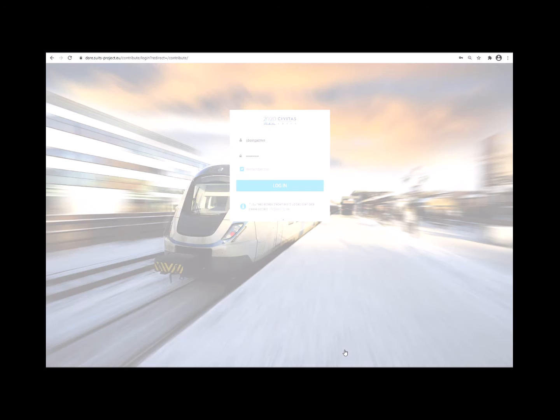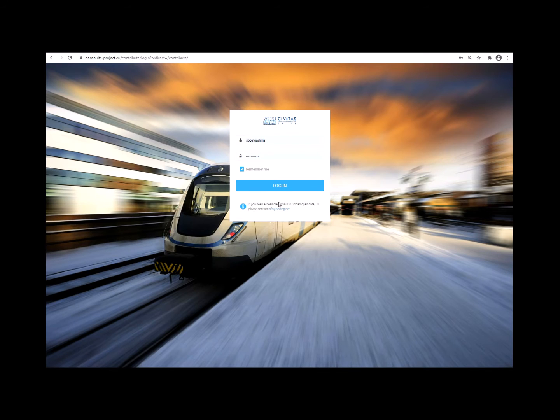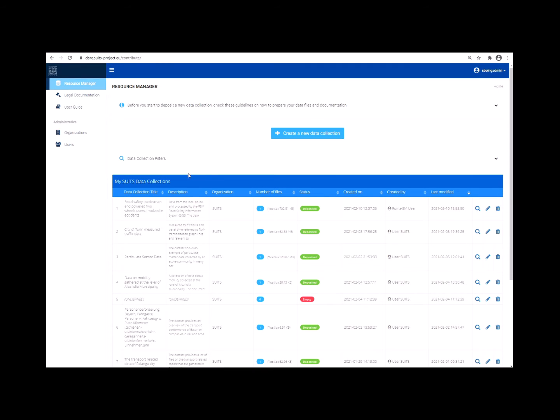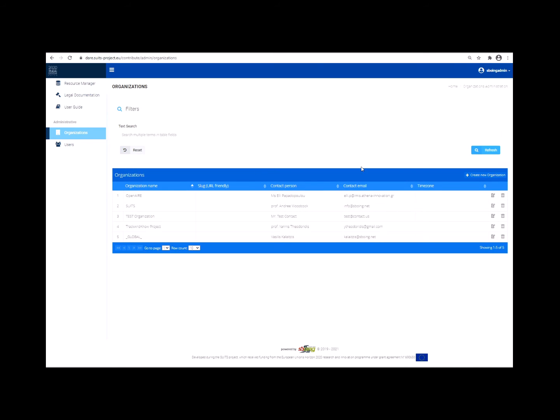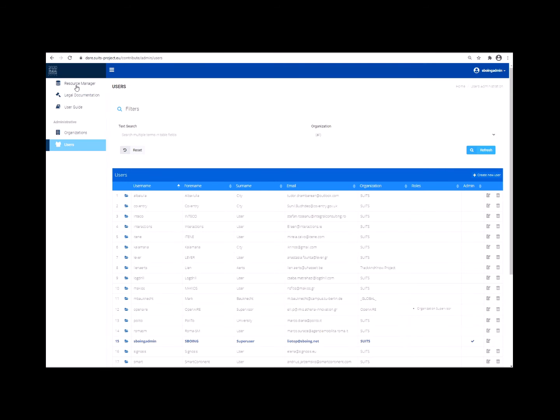If you wish to contribute to the ODR, first you have to contact us, in order to provide you with access credentials. As soon as you have those, you may use them to log in. Depending on your role, you have different views and privileges. You can be a simple user, an organization supervisor, or a global administrator. If you are an administrator, you may manage all organizations, users, and platform resources. If you are an organization supervisor, you may only manage your organization's users and resources. Simple users may manage only their own data collections.